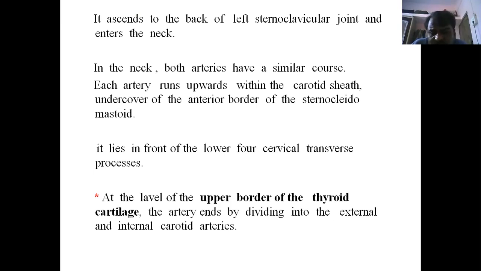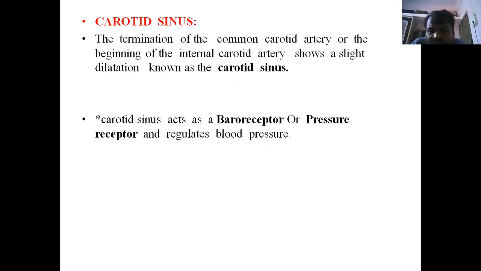Next, we identify the carotid sinus. The carotid sinus is also there, where the common carotid terminates. That sinus always extends towards the internal carotid artery. That is the indication of this. At the termination of the common carotid artery, where the internal carotid artery begins, it shows a slight dilatation. See here, the internal carotid artery has a somewhat dilated part. That is the carotid sinus.